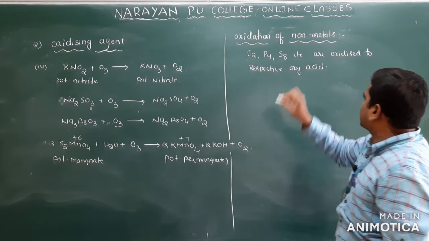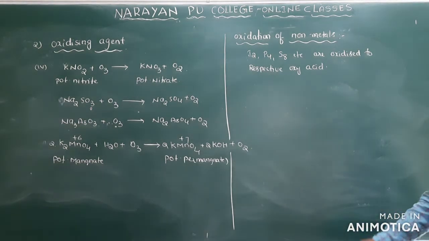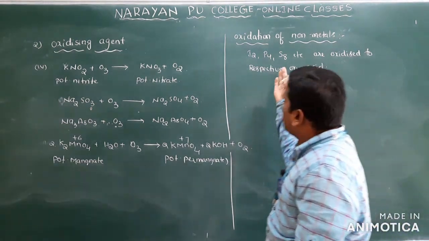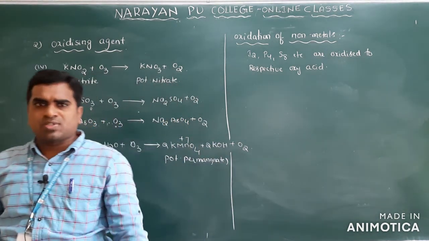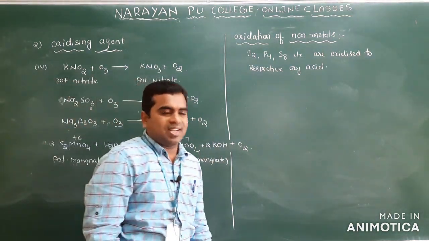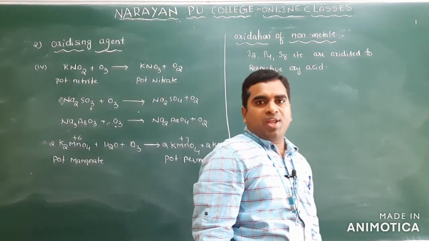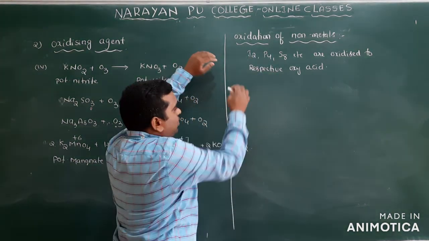Previously we have already discussed: nitric acid oxidizes iodine to iodic acid, phosphorus to phosphoric acid, sulfur to sulfuric acid, and carbon to carbonic acid. Same, I will write one or two reactions here.